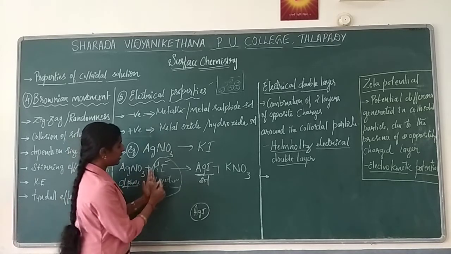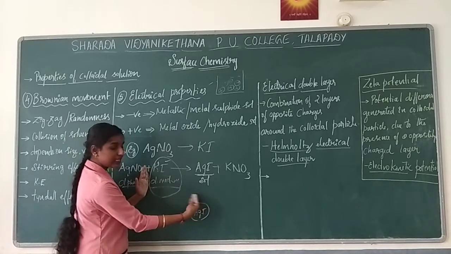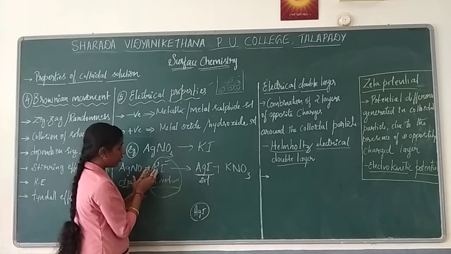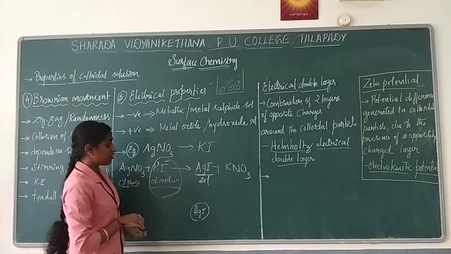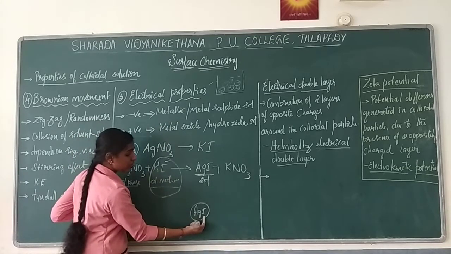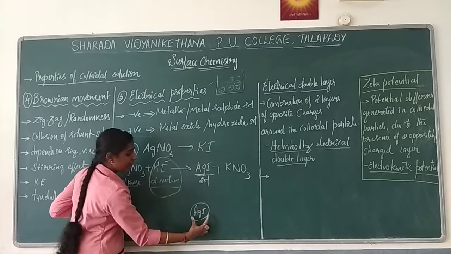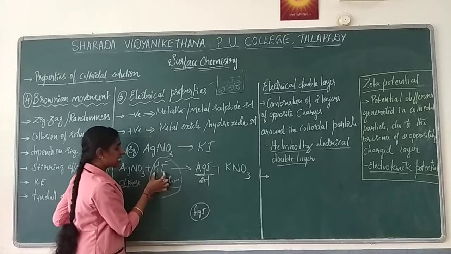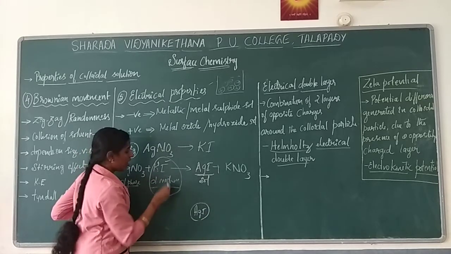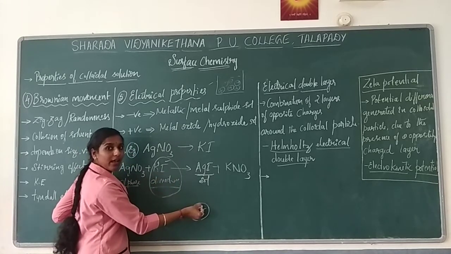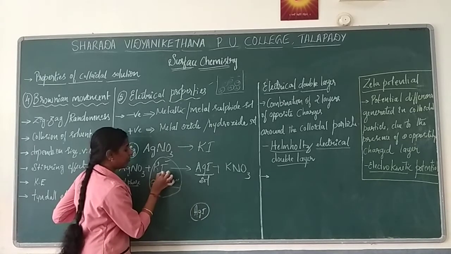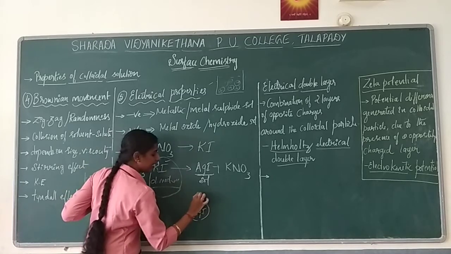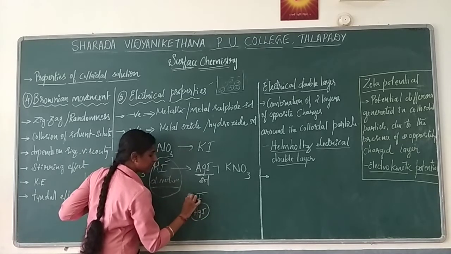Now how will we know whether this colloidal particle will absorb a positive ion or a negative ion to get a certain charge? That can be understood by using the common ion. If we consider AgI as well as KI, what is common here? Iodine is common. So we can say silver iodide can absorb I minus.